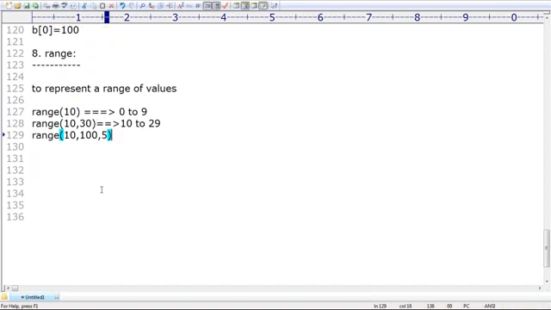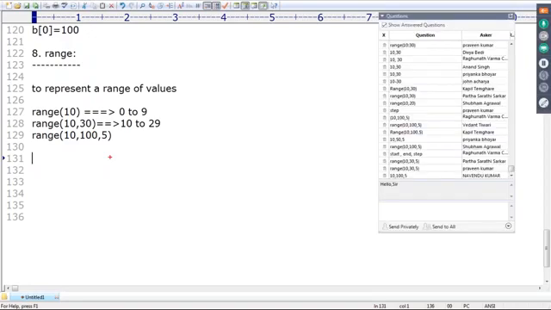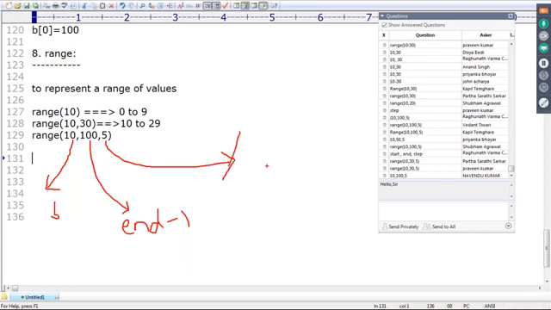Here how many arguments are available, sir? 3 arguments. This 10 itself is nothing but the begin value. This 100 is nothing but the end value. End value means end minus 1 we are going to consider. This 5 itself is nothing but step. Remember that. Step is also known as the increment value. How many steps do you want to jump?